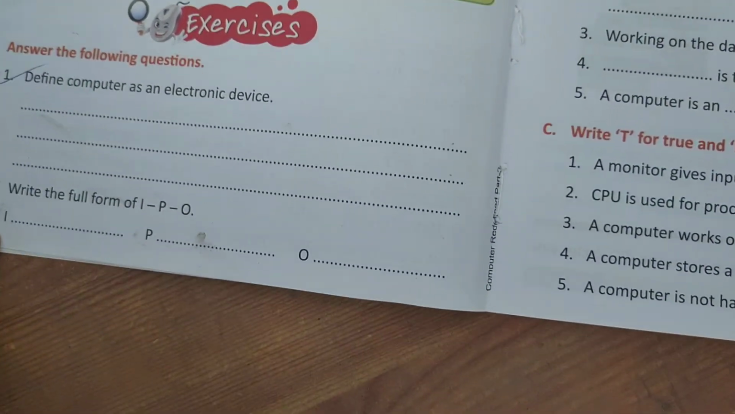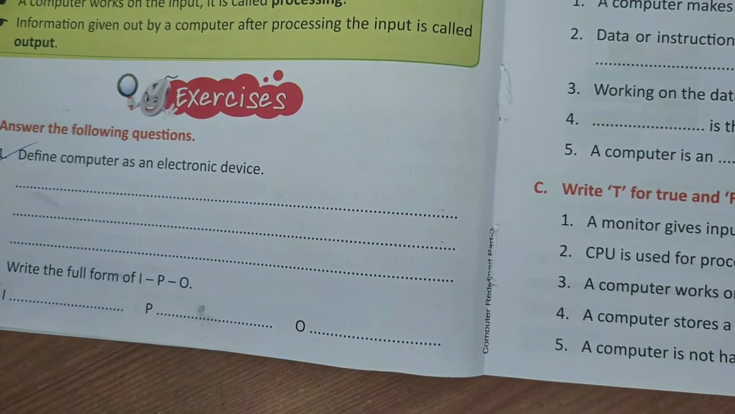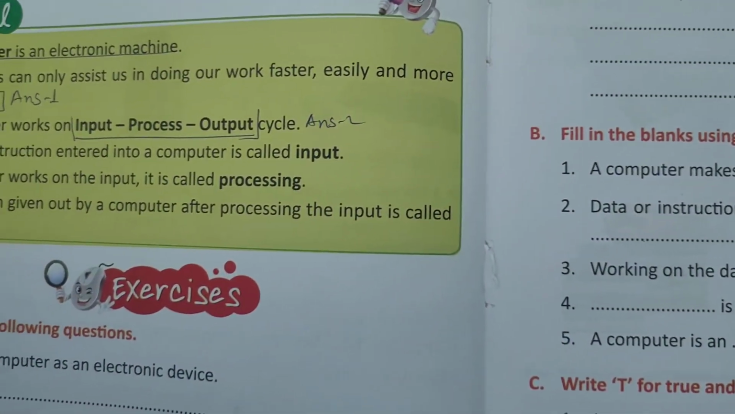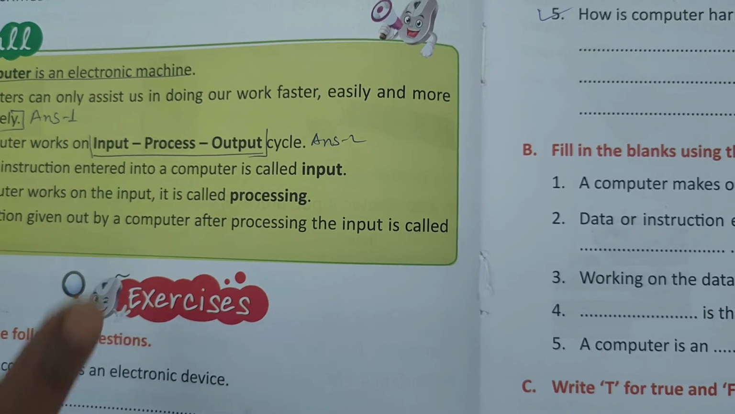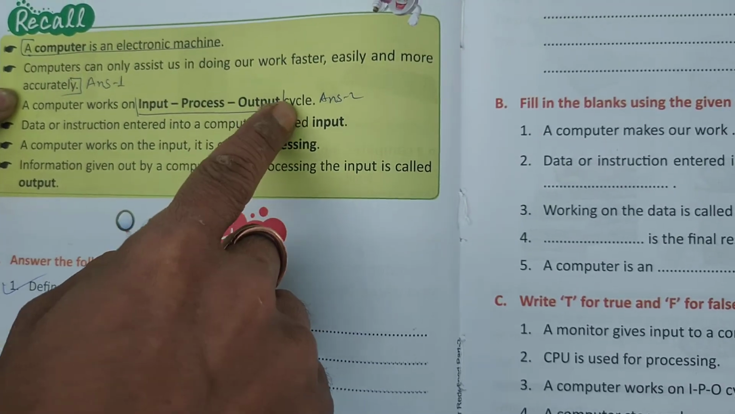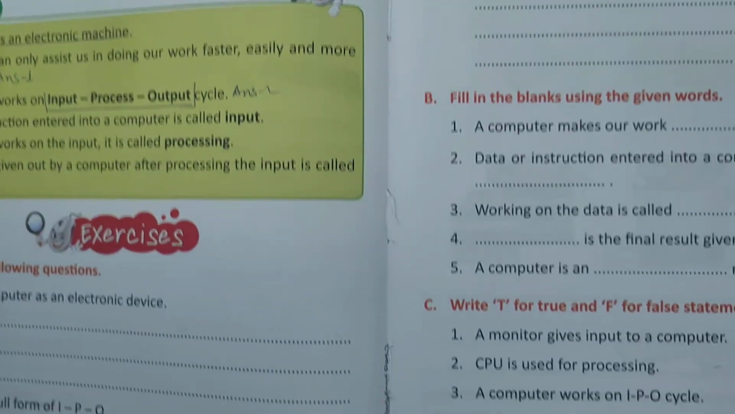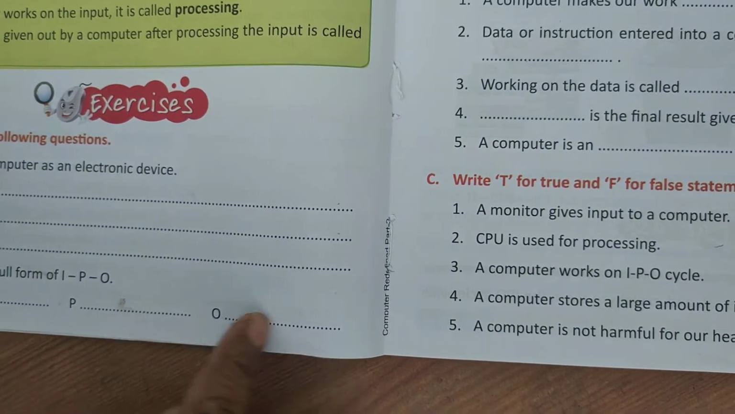Now the next question, write the full form of IPO. I have already explained to you what IPO is. I for input, P for process, and O for output cycle. That is input, process, output. You have to write this here in the blank.